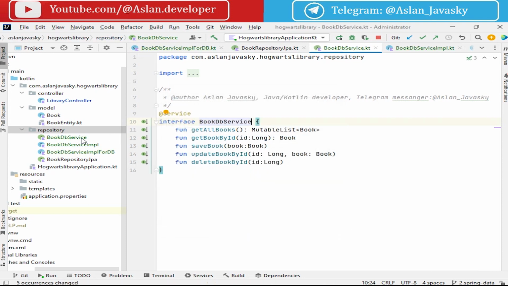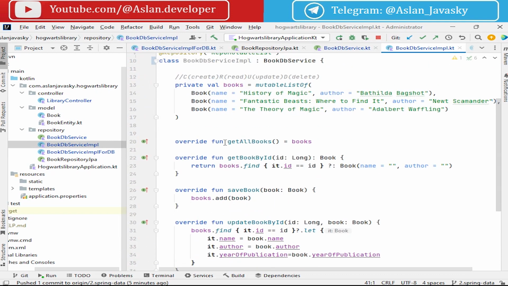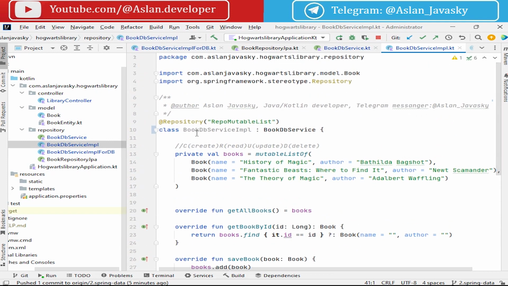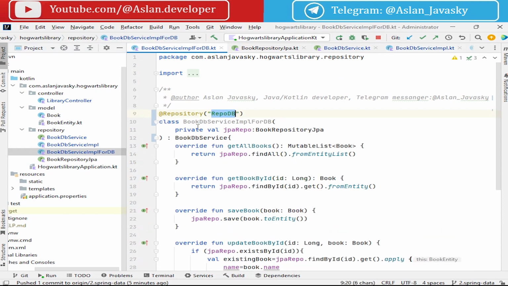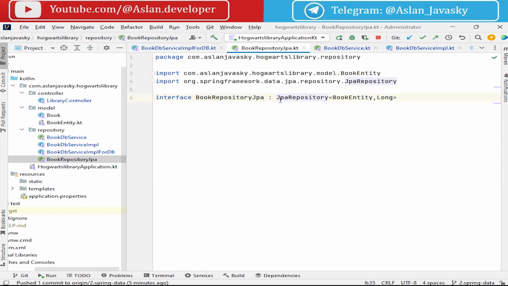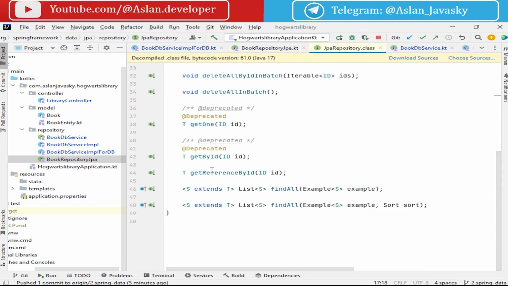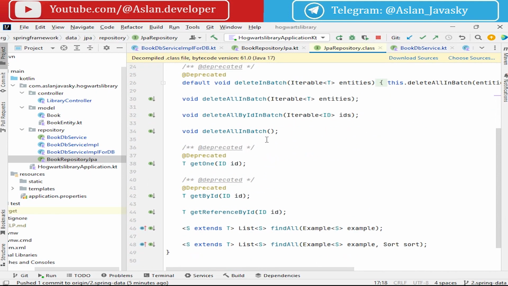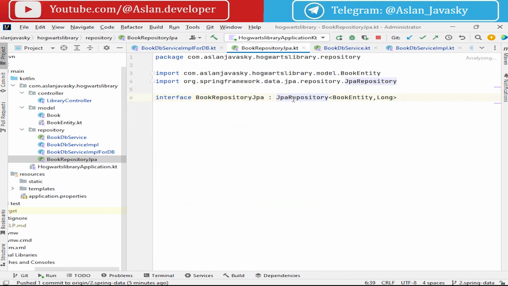Okay, and let's change the implementation. BookDbServiceSimple, yes, and for database, BookDbServiceSimpleForDatabase. And in this service we will attach our repository from JPA, book repository JPA, that will implement JpaRepository with methods delete, find, save for saving, and so on.